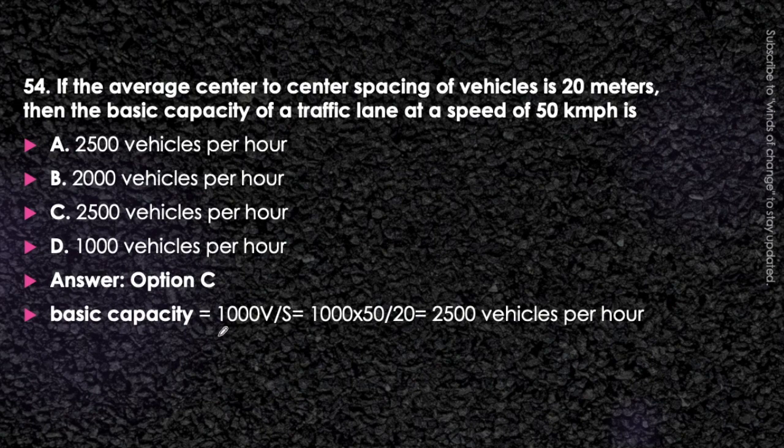How is it obtained? 1000 V by S: 1000 into velocity, which is 50 kmph, and center to center spacing is 20 meter. So 1000 into 50 upon 20 will be 2500 vehicles per hour. Okay, this will be the answer, that is option C.